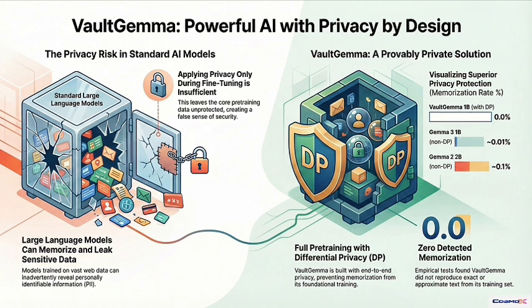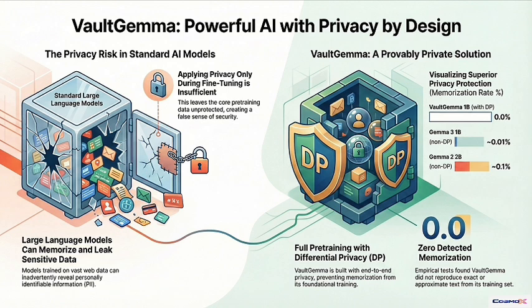And the solution, according to our sources, is differential privacy, or DP. Why is that considered the sort of mathematical gold standard here? Because it is provable. I mean, DP isn't just a suggestion, it's a rigorous mathematical framework. It fundamentally limits how much any single training example can influence the final model. It gives you a guaranteed mathematical bound on information leakage. So it's an actual proof, not just a promise.